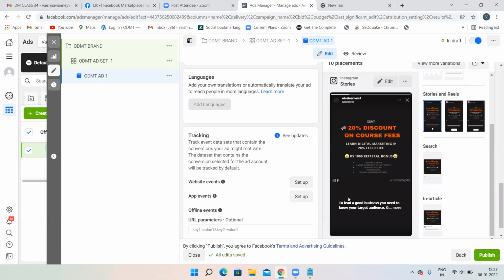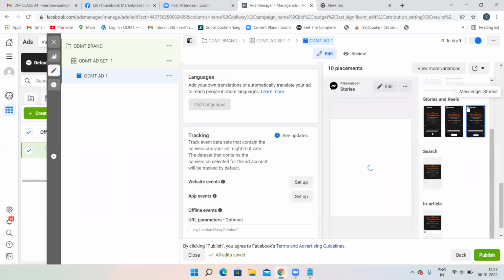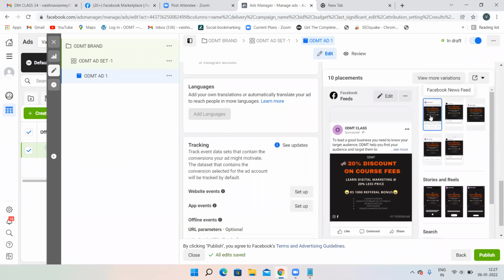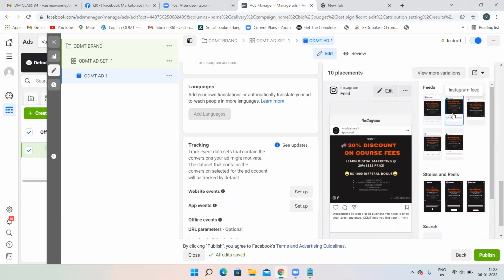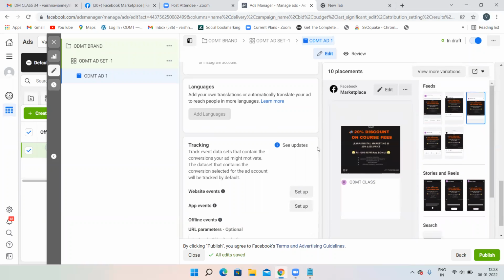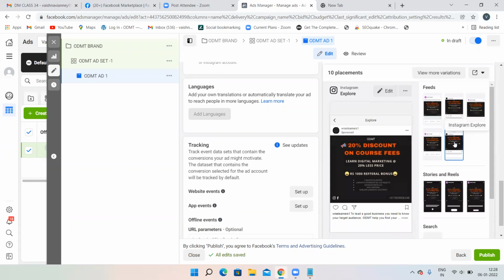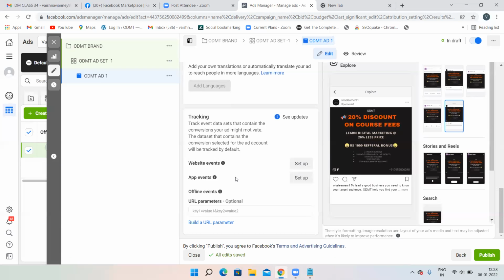On Instagram stories, it's going to appear like this. This is how Instagram stories appear, right? And on Messenger stories, it's going to appear like this. What else are there? On the Facebook news feed, it's going to appear like this. Just observe the name. For Facebook, you are seeing the Facebook page. For Instagram, you are seeing the Instagram account name. Again, for Facebook Marketplace, you are seeing Facebook Marketplace. For Facebook video feeds, you are seeing Facebook video. For Instagram Explore, again you are seeing your Instagram name. This is how your advertisement is going to appear.